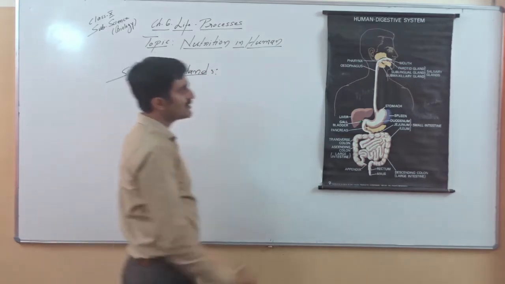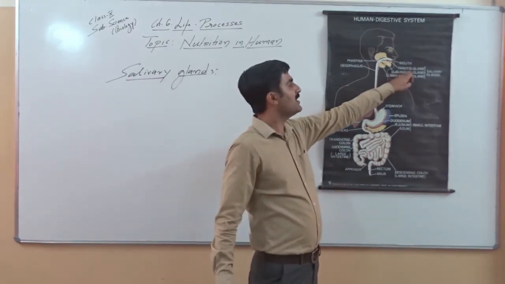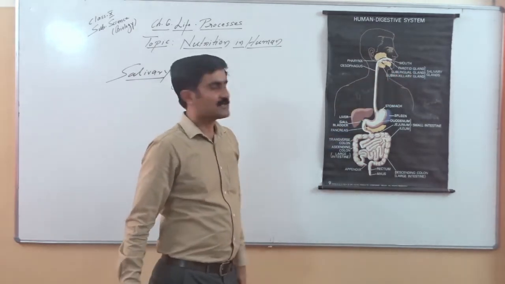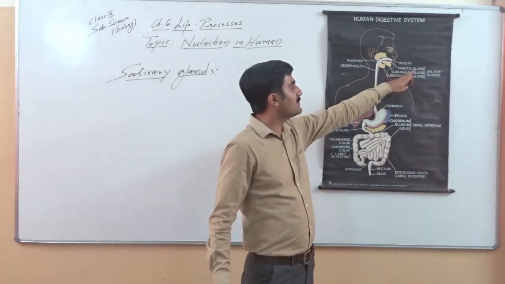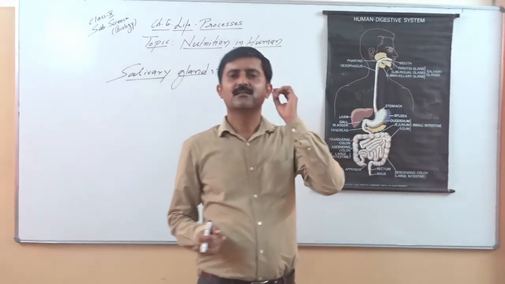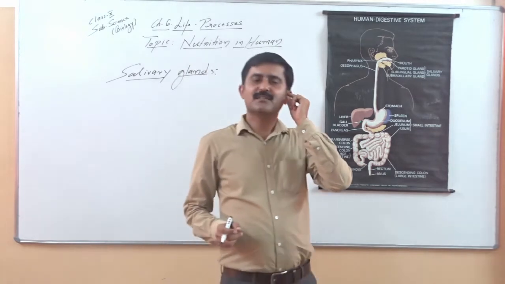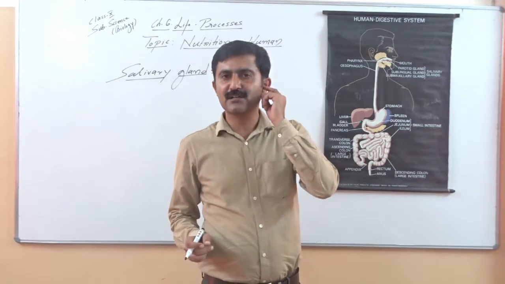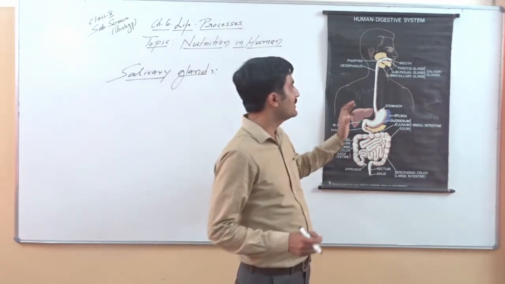So you can see here there is presence of 3 pairs of salivary glands. We will not go into detail of the name of each salivary gland. These glands are parotid glands. Parotid glands are present near the internal ear, near the auditory tube. So these are present as a pair. These are the largest salivary glands, parotid.